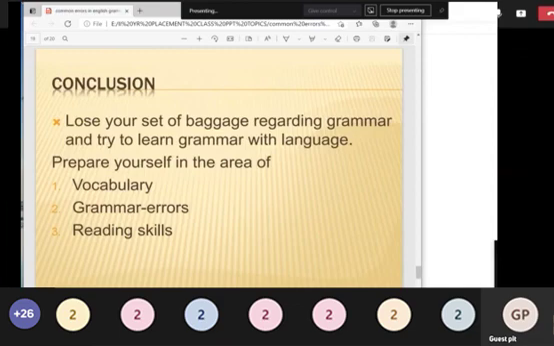At last, we have come to the conclusion: lose your set of baggage regarding grammar and try to learn grammar along with the language. I started this class by saying just that. What are the baggages that students have? They think, oh my God, the English language is very boring.